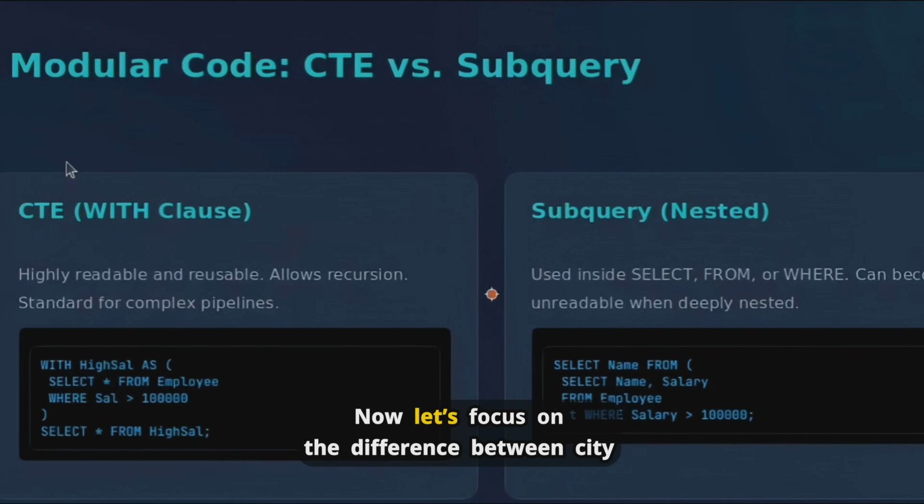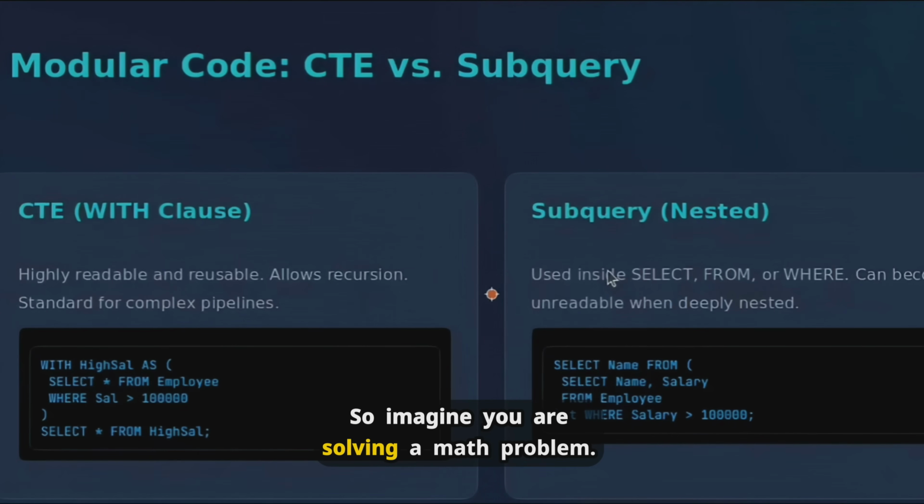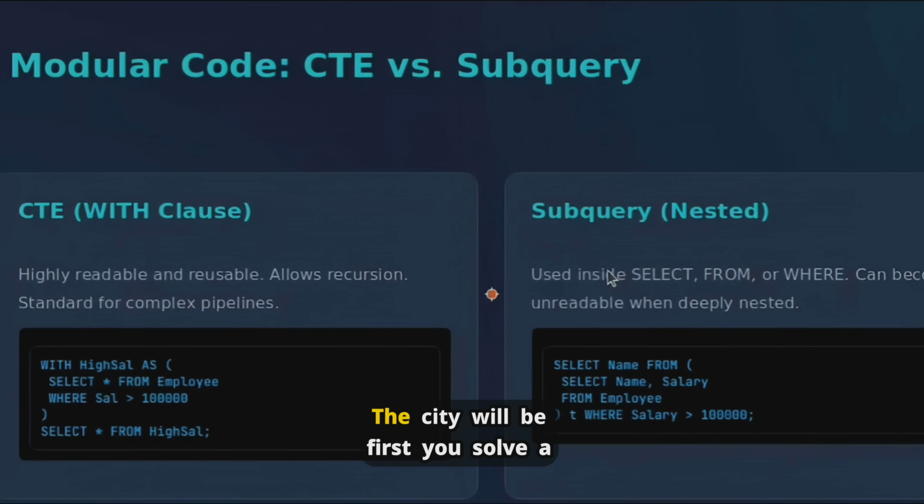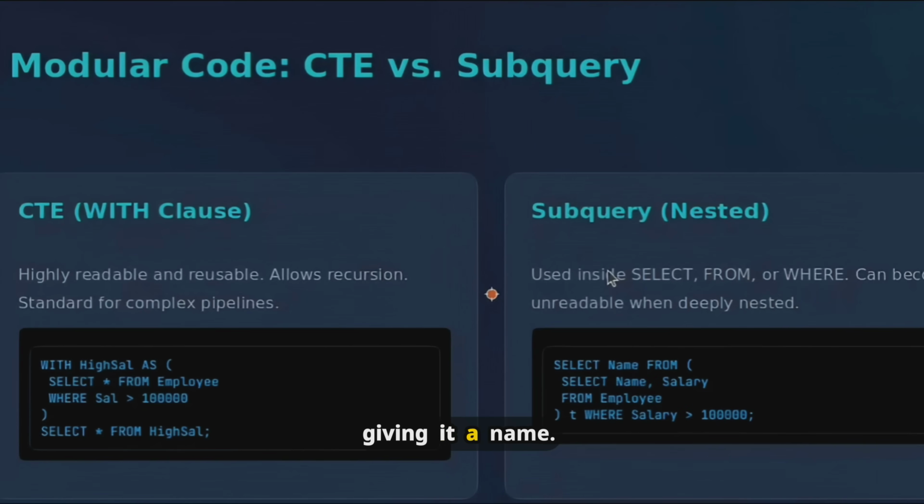Okay, now let's focus on the difference between CTE and subquery. So imagine you are solving a math problem. CTE will be: first you solve a small problem and give it a name, then you use that named result later. And subquery, on the other hand, you solve the small problem inside the main problem without giving it a name.